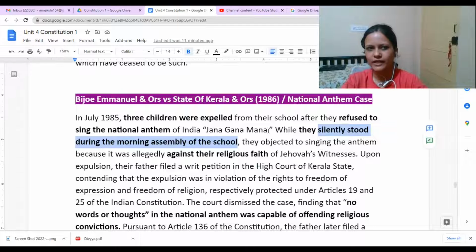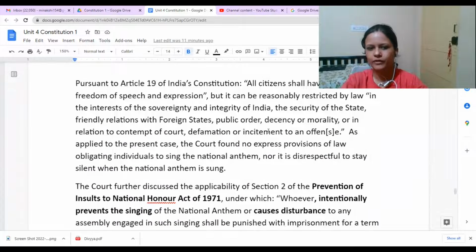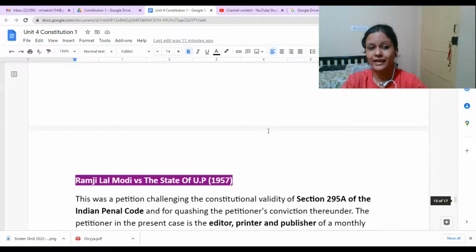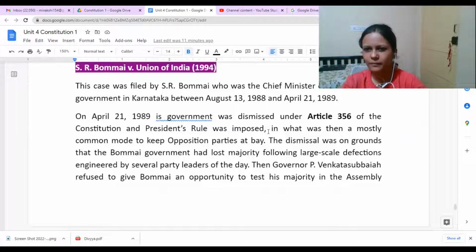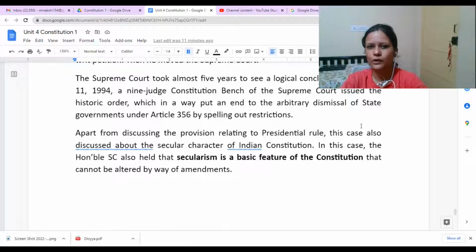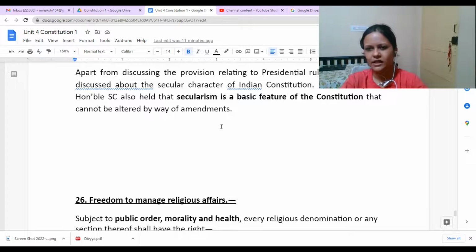This is another case relating to freedom of religion, which indicates that we are free to practice, profess, and propagate any religion, and if we do not want that, there also we are free. Just that we should not be disrespecting or hurting anybody else's feelings or freedoms.